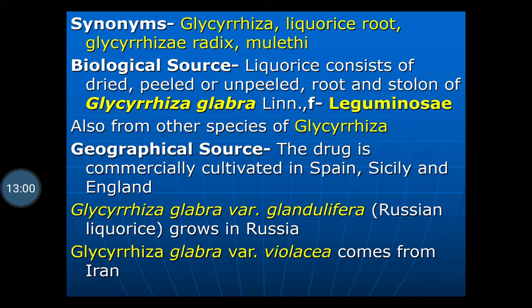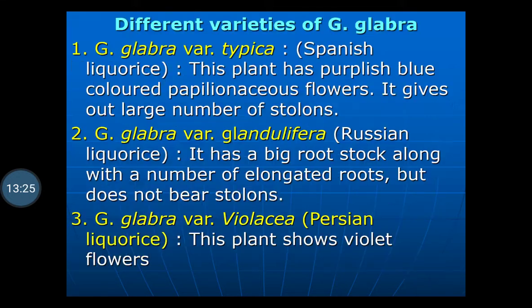Also from other species of Glycyrrhiza, liquorice is obtained. Geographical source: the drug is commercially cultivated in Spain, Sicily and England. Glycyrrhiza glabra var. glandulifera is Russian liquorice grown in Russia, and Glycyrrhiza glabra var. violacea comes from Iran. Glycyrrhiza glabra var. typica is the Spanish liquorice. This has a purplish blue colored papilionaceous flower. It gives out a large number of stolons.